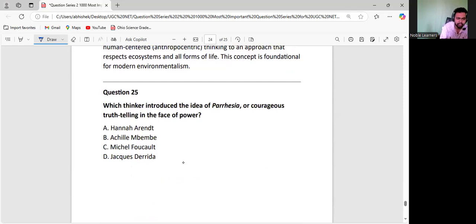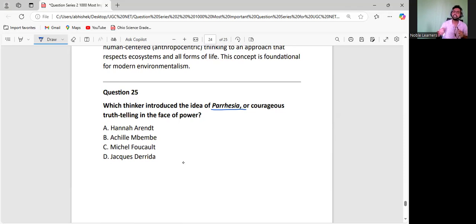Now here is a concept, the idea of parrhesia. So what is this parrhesia? Parrhesia is a concept which advocates that a person must stand against the political system. You should not be afraid of the political system. In fact, there could be a risk, right? If you speak against the political system, if you speak about your government, and suppose the government is in huge majority, then it could do anything to you.